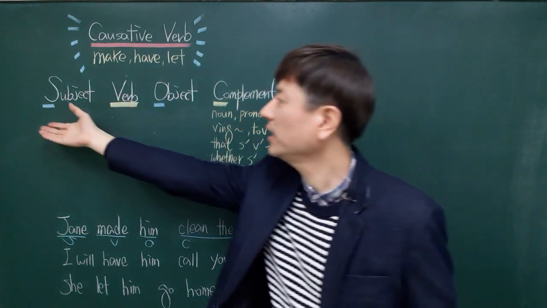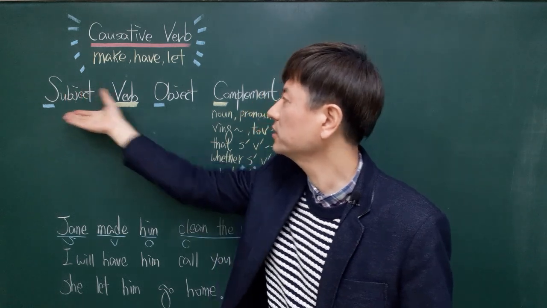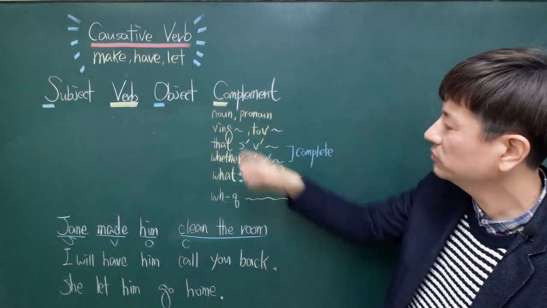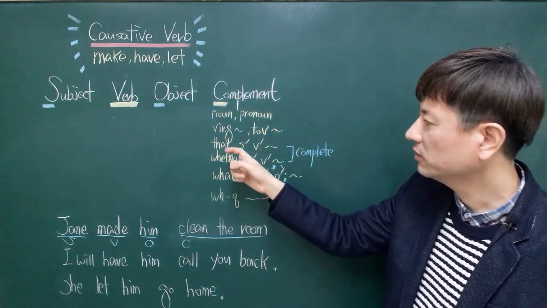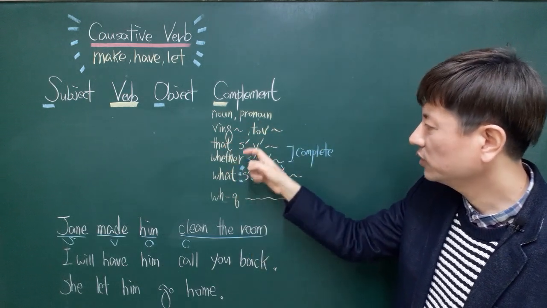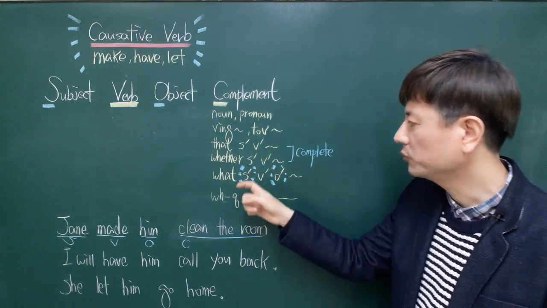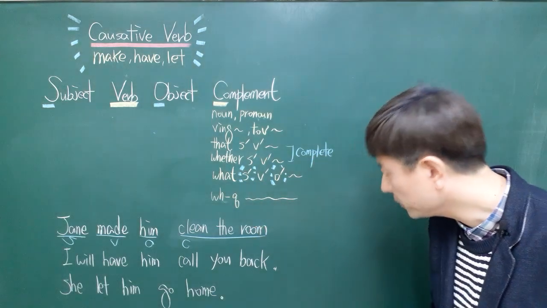Just like the case of a subject and the object, we can have a noun, pronoun, gerund, infinitive, and conjunction that or whether plus complete sentence, and relative what plus incomplete sentence.